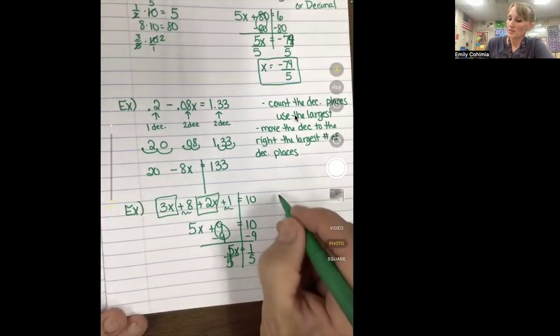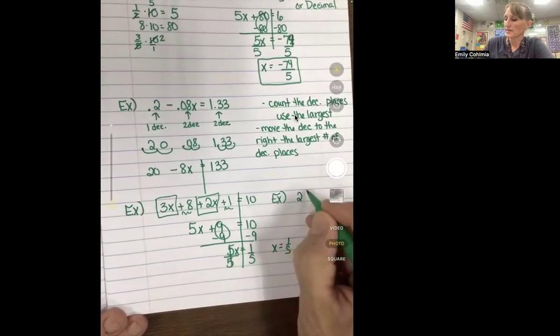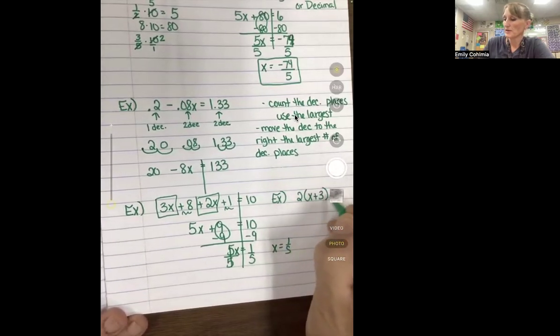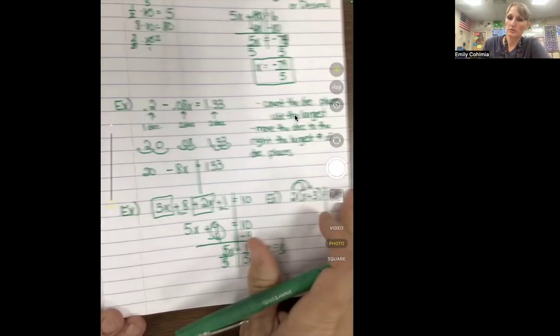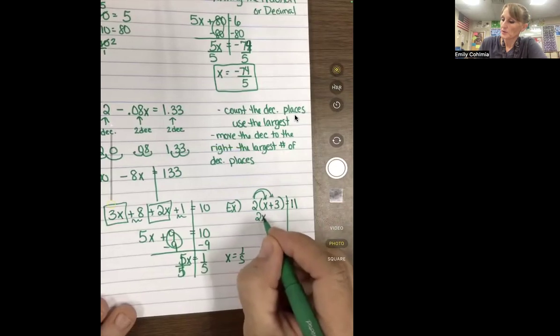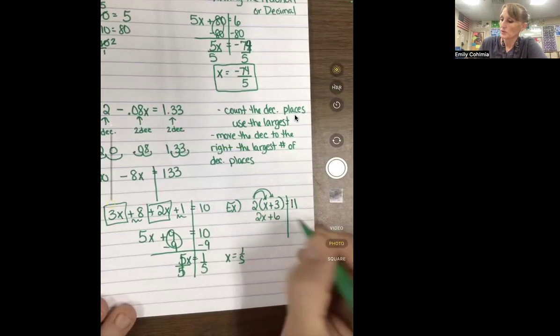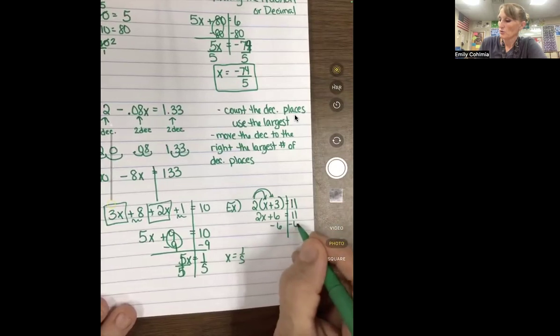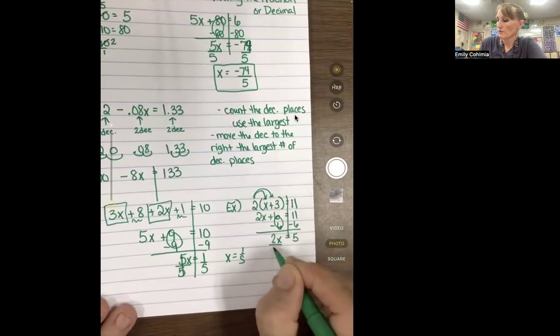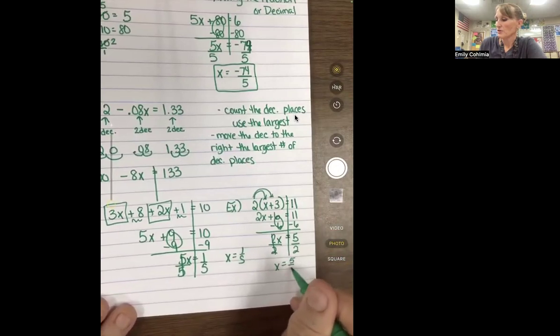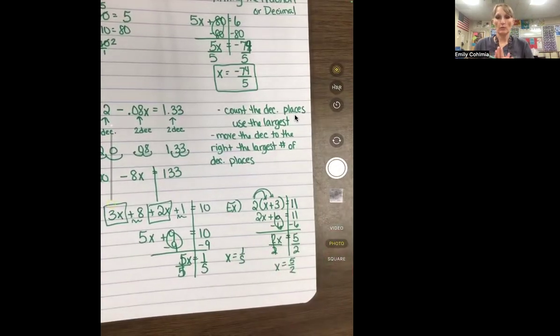You might also see some that have distributive property. So you might see 2 times x plus 3 equals 11. In this case, you would do distributive property first. So you would have 2x plus 6, so 2 times 3 is 6, equals 11. And then again, you would go back to your two-step equations and you would solve just like you've been solving. And you get x equals 5 over 2. Then you could take that and plug it back in and see if it worked.